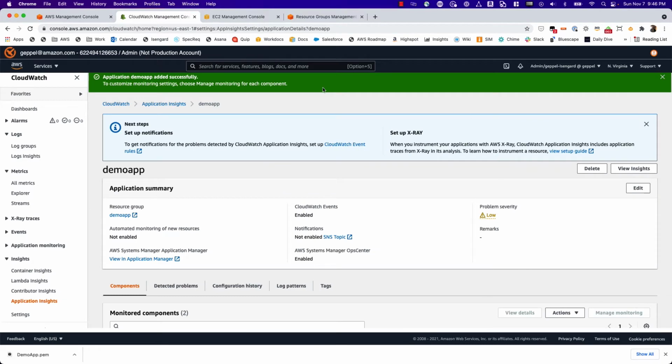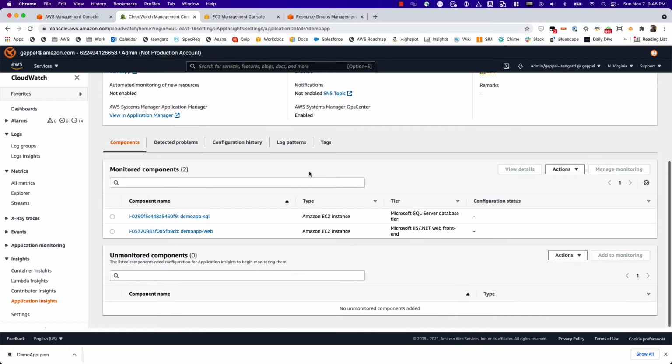So now this application in App Insights has been created. It's now monitoring these two components, my SQL Server and my IIS .NET web front end. And basically in a few minutes, it's going to start collecting the logs and metrics off these servers. So we'll just give that a second, and then we'll go take a look at those.